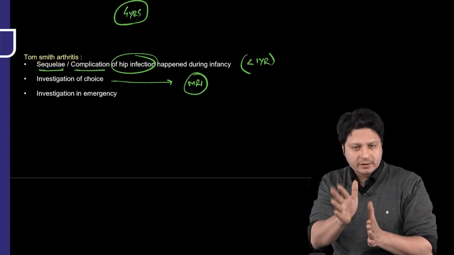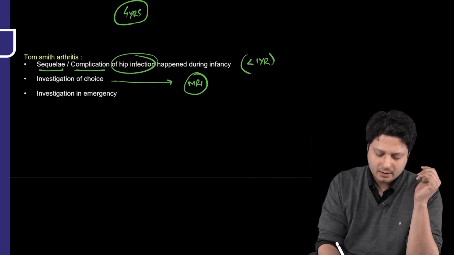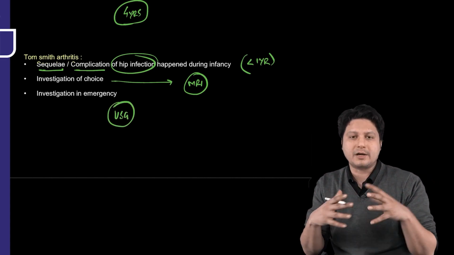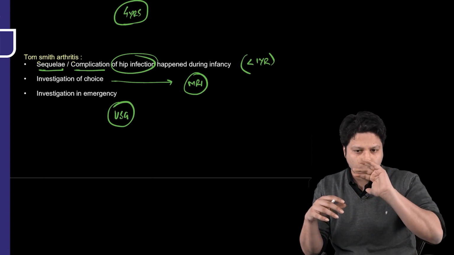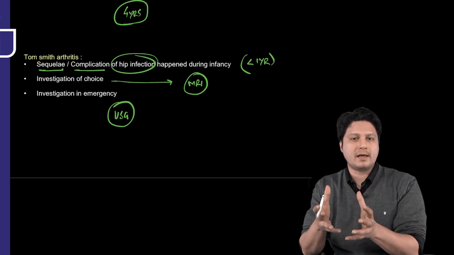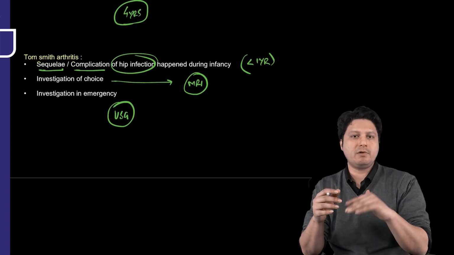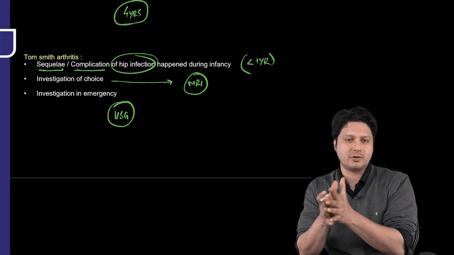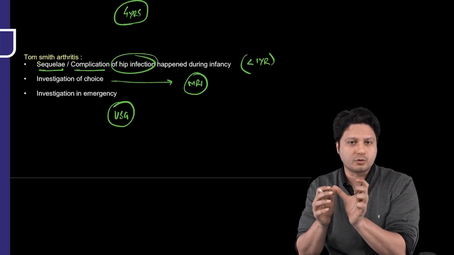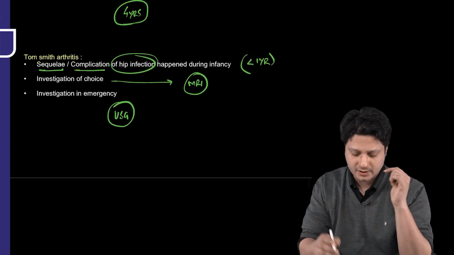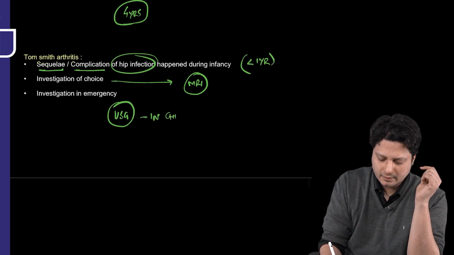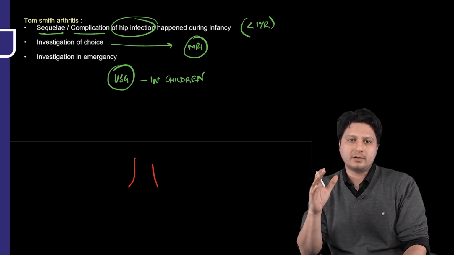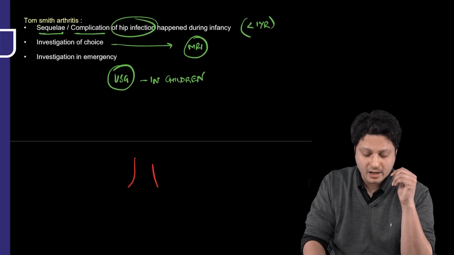Instead of pushing the patient to get an MRI done, you have to get the USG done, because most of the time the patients suffering from septic arthritis are children, and you can easily visualize because the bony barriers are lesser. So you can easily visualize the abscess pocket within the joint, and USG will confirm whether the abscess is located inside the joint or outside the joint. So ultrasonography is always considered to be the next investigation in children in particular, because every time you get a question related to septic arthritis, more are the possibilities that they will give you an age group of children, who are more commonly affected.